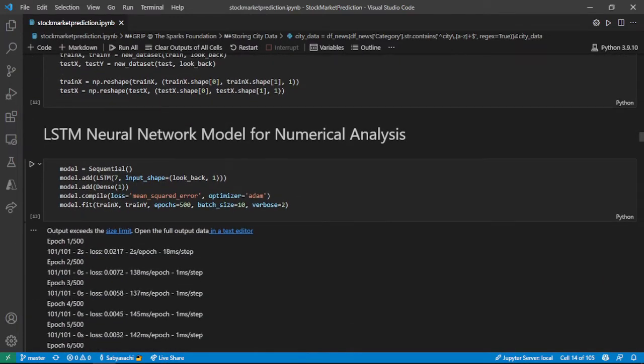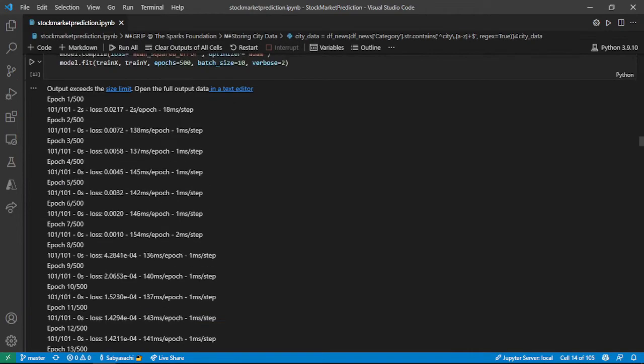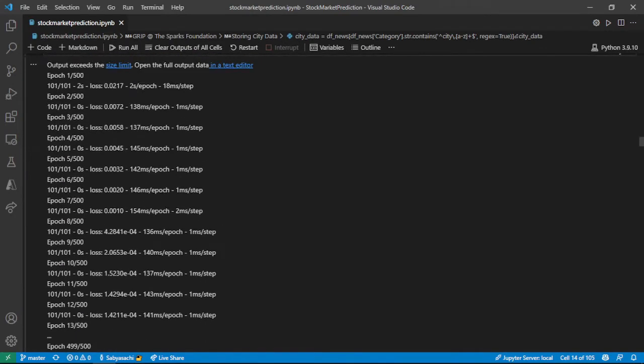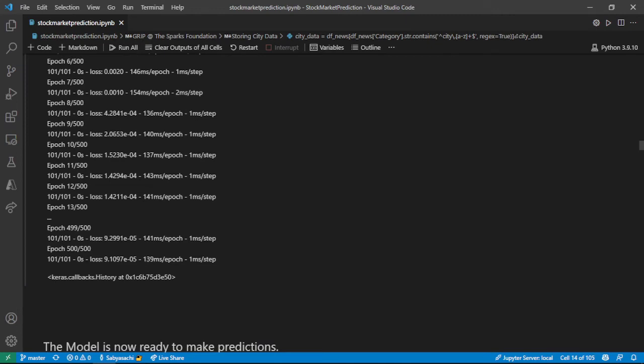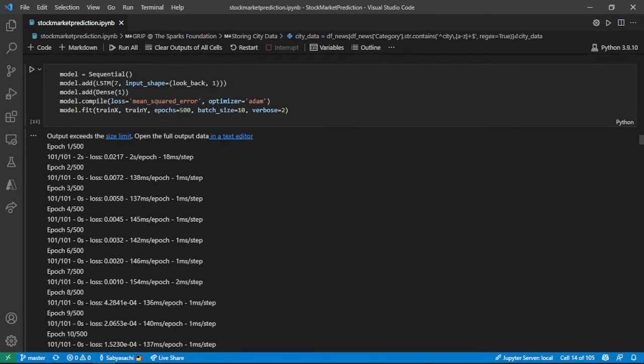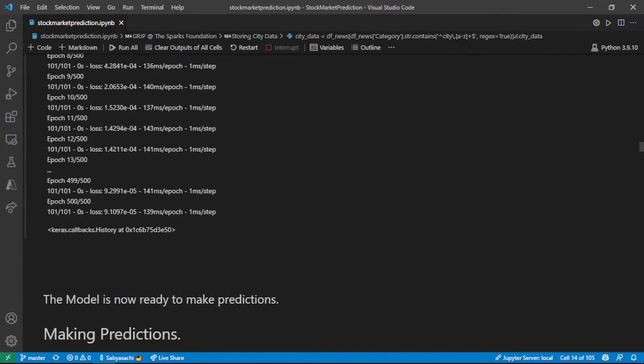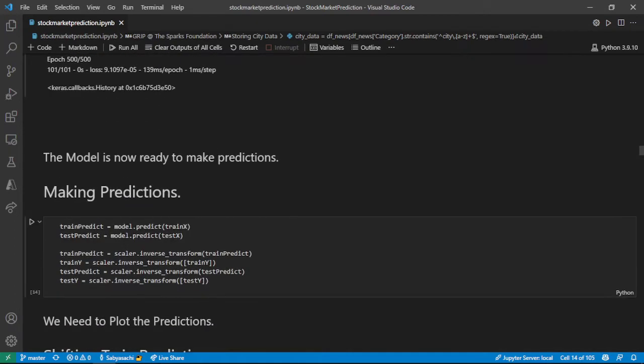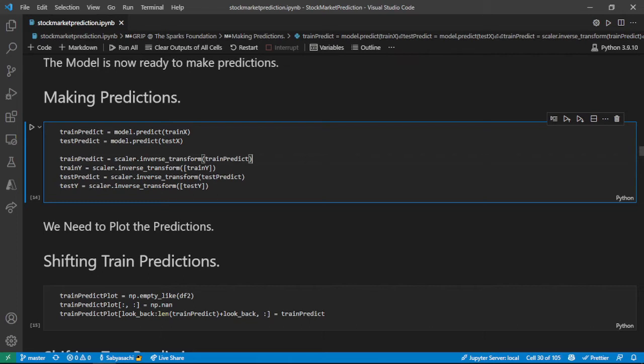Now here I am building the LSTM neural network model, where my epoch is 500 and my batch size is 10. As you can see, this is the epoch that runs 500 times. I'm not running it now because it would take a lot of time. I've already run it and the result is here. After that I'm making predictions.